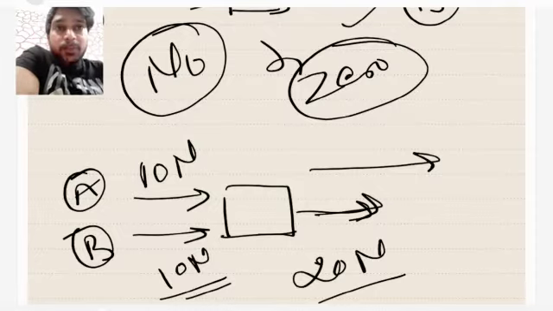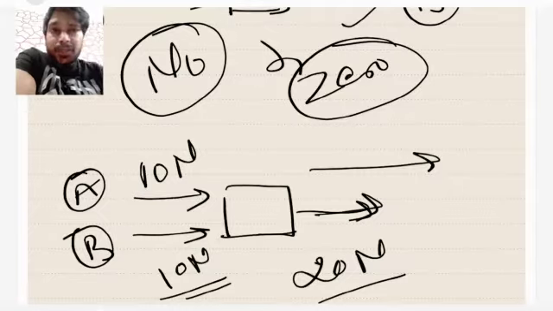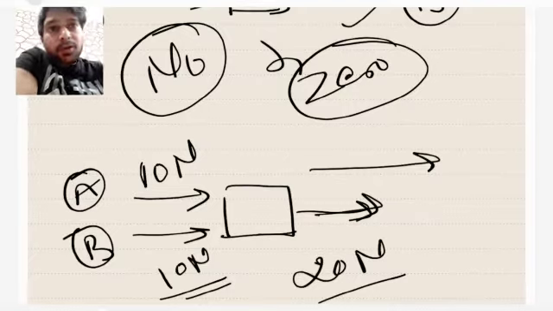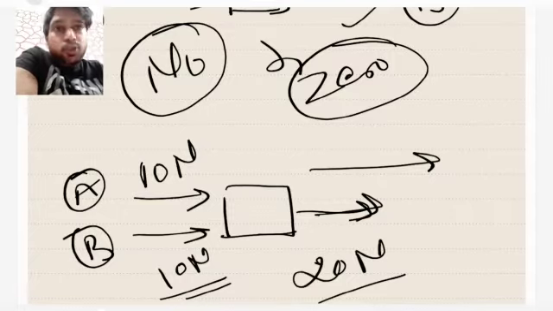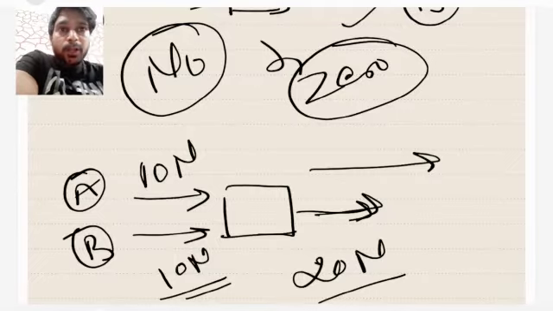And suppose your friend and you are pushing the box in opposite directions, your friend pushing the box in one direction and you pushing in the opposite direction, then the resultant force will be different, right? This is a practical thing which you can do. So you understand this much, right? While adding the forces, you cannot ignore the direction.